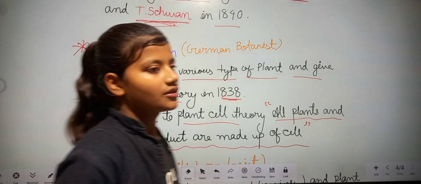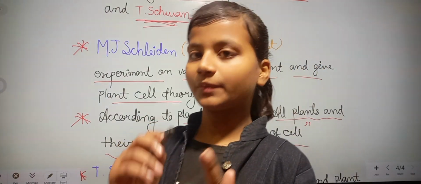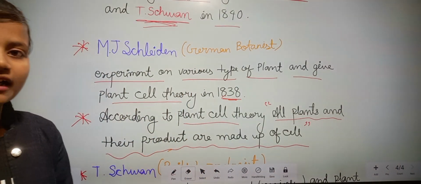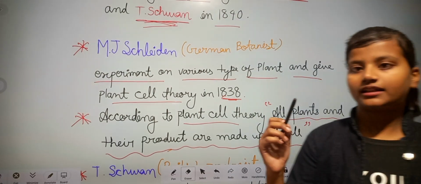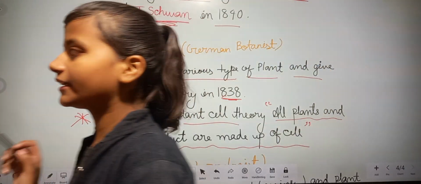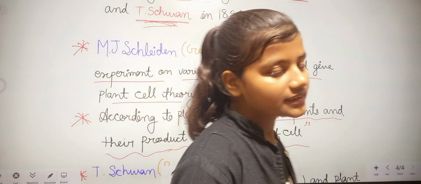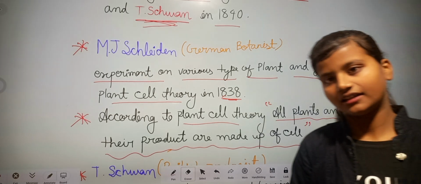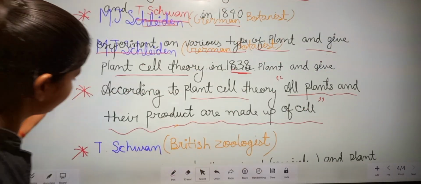M.J. Schleiden was a botanist who experimented on plant cells and gave the plant cell theory in 1838. According to it, all plants and their products are made up of cells. Our next scientist was T. Schwann.